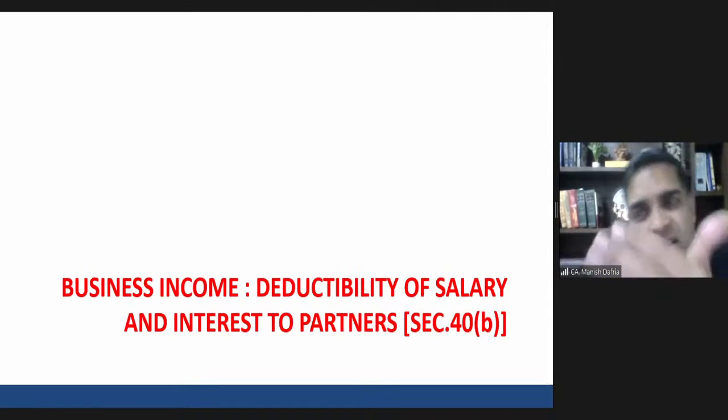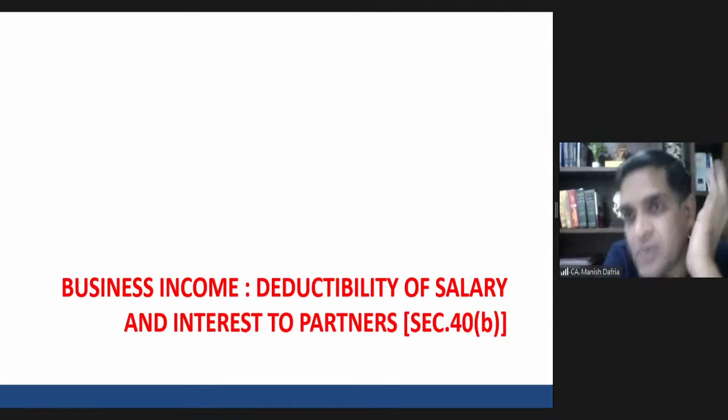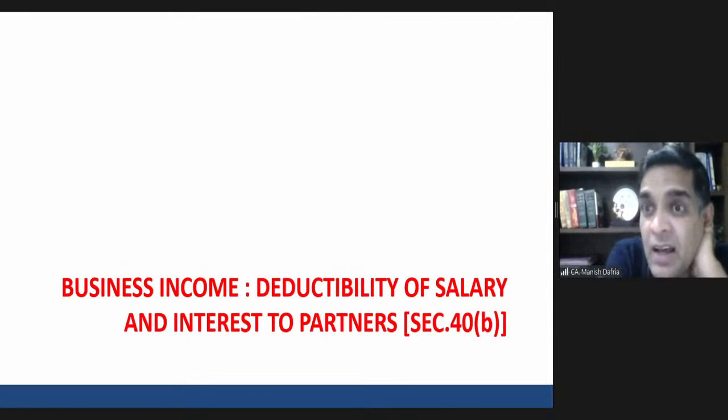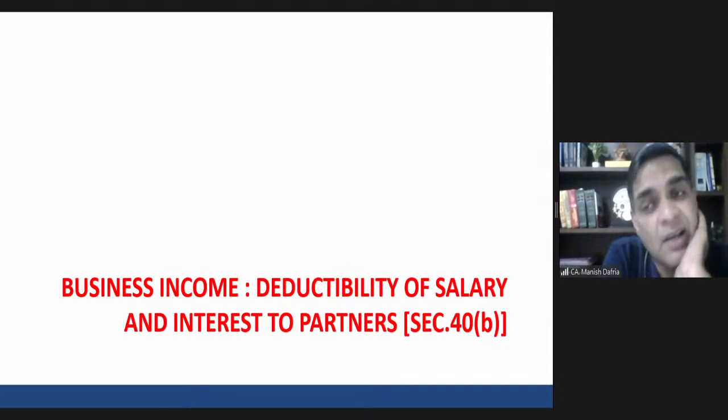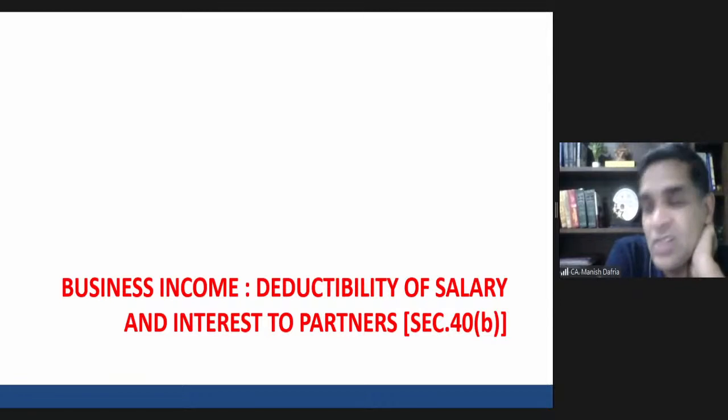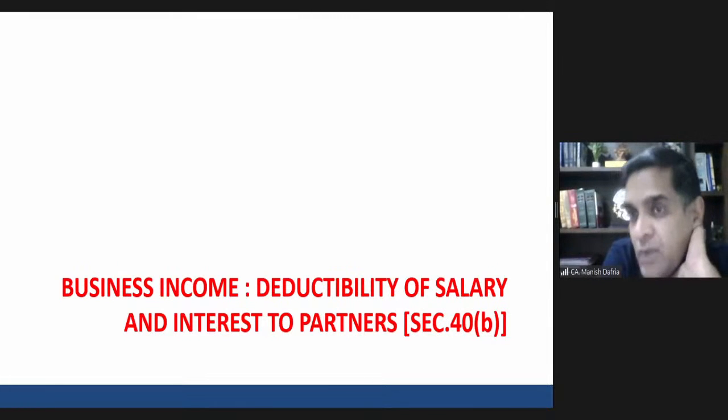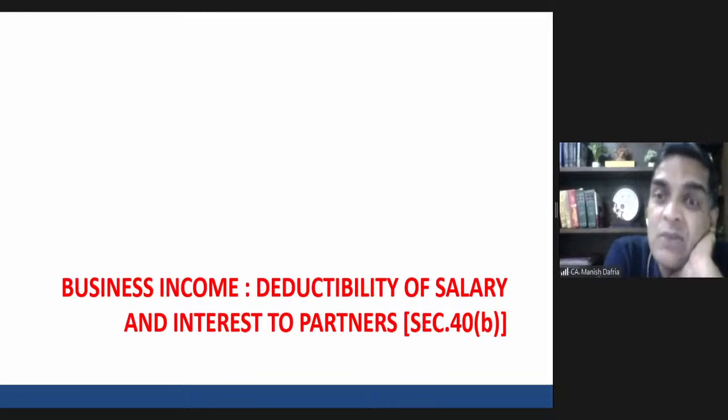Okay, if you can recall your partnership accounts at the CPT Foundation, IPCC level, these were all P&L appropriation account items below the line. Profits from the partnership firm, and then we used to say debit salary, interest, and then share of profit. Actually, salary and interest to the partners, practically speaking, as per partnership law, are a distribution of the profit. They are not expenses of the firm.